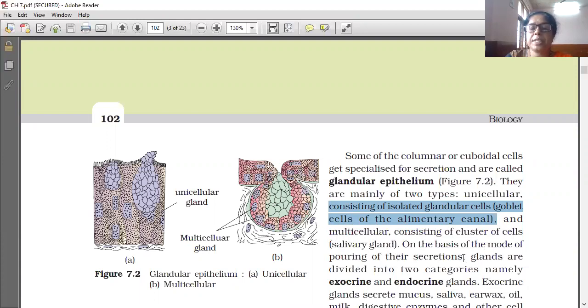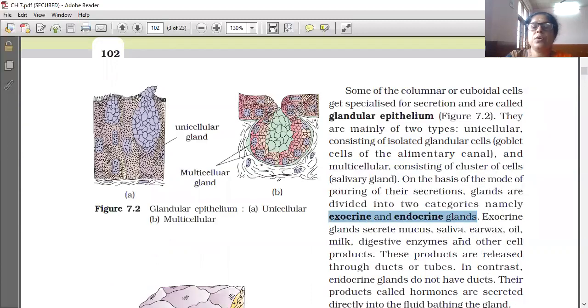On the basis of the mode of pouring of their secretions, glands are divided into two categories, namely exocrine and endocrine glands.